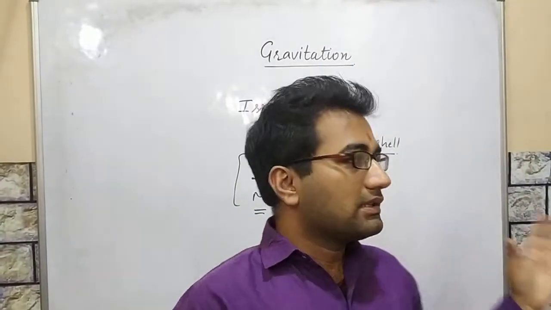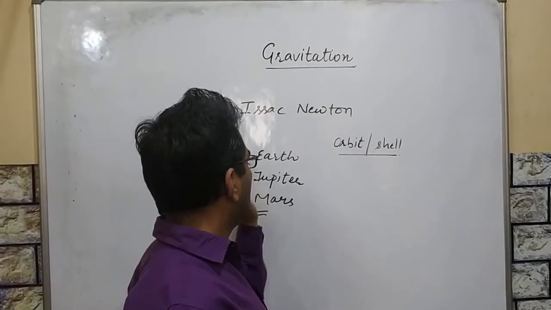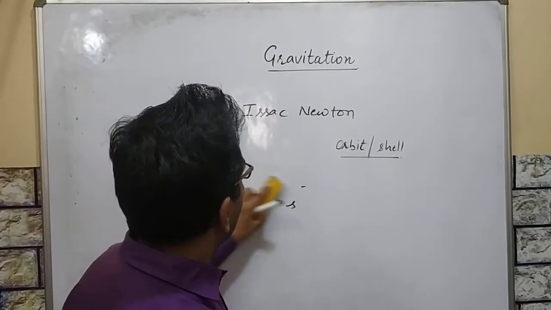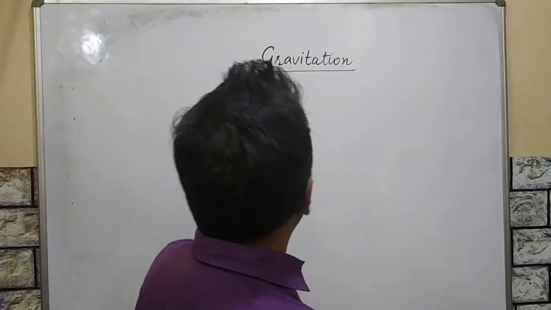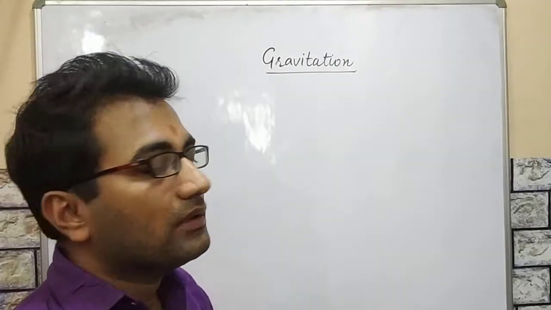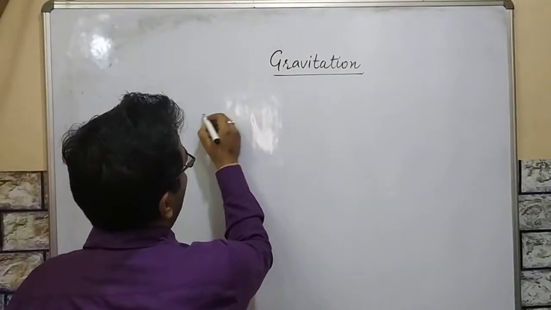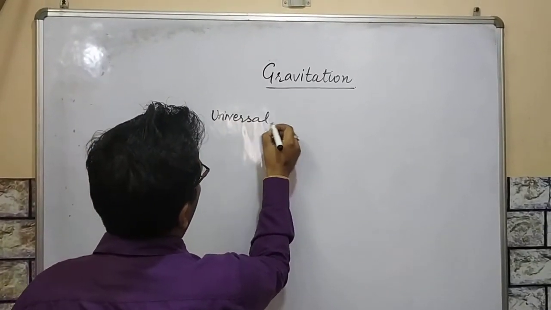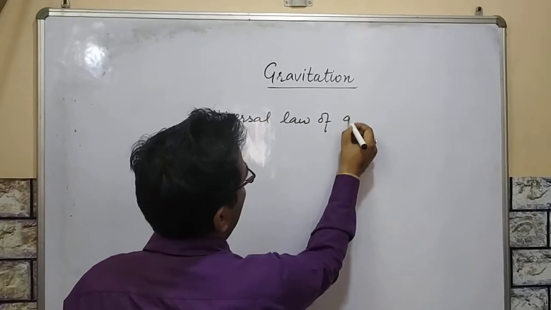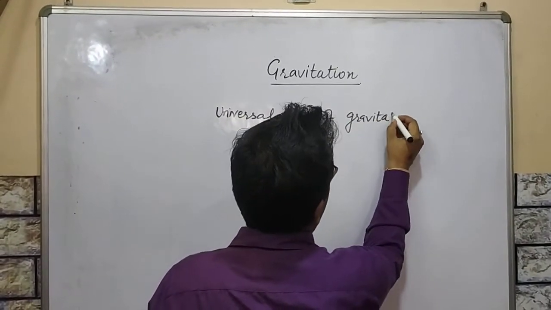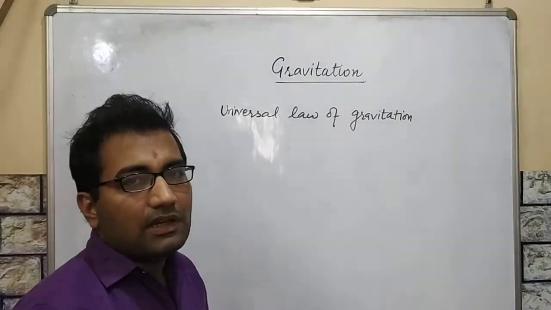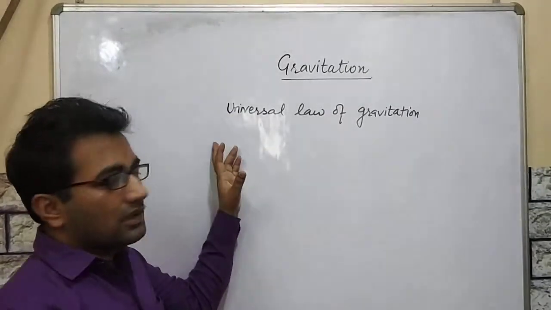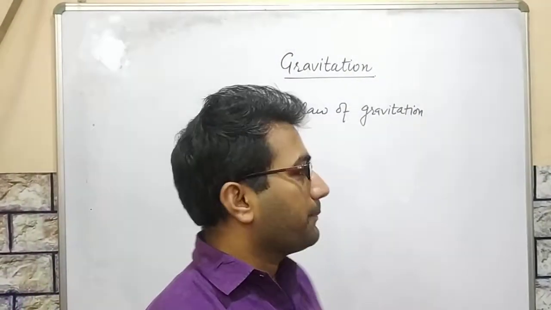Now, as we discussed the Earth, Jupiter, Mars and different planets, we will discuss the universal law of gravitation. We have discussed the definition. Now we will discuss the universal law of gravitation. The universal law of gravitation is also known as Newton's law of gravitation because it was discovered by Newton.